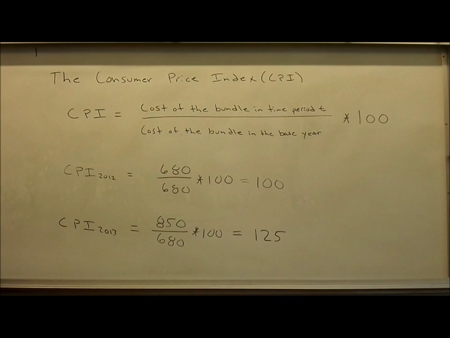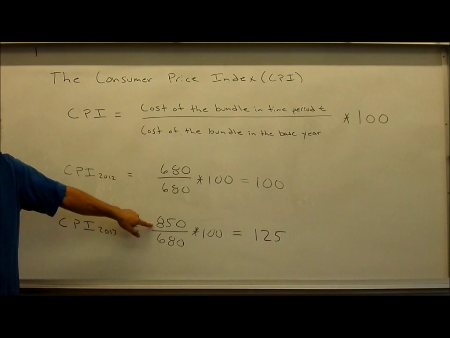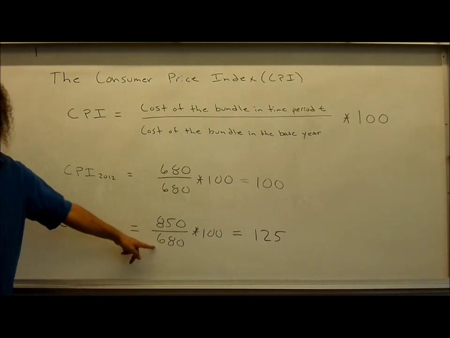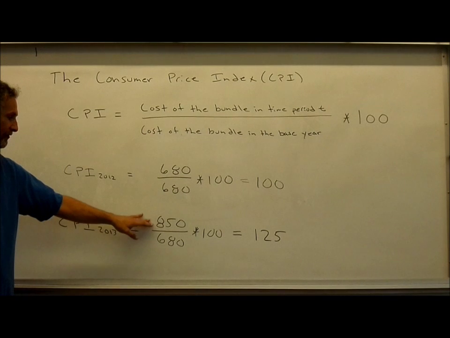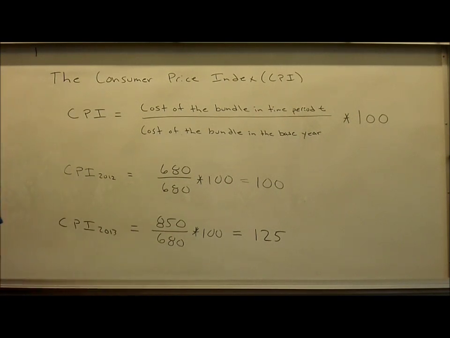So if we were to calculate the Consumer Price Index for 2013, we'd use the cost of the bundle in time period 2013, divided by the cost of the bundle in the base year, that's 2012, and multiplied by 100. So the cost of the bundle in 2013, we said, was $850. The cost of the bundle in the base year 2012 was $680. This divided by this times 100 gets us a Consumer Price Index of 125. What this suggests is that there has been inflation, and we're going to use these CPI numbers to actually calculate that inflation rate.